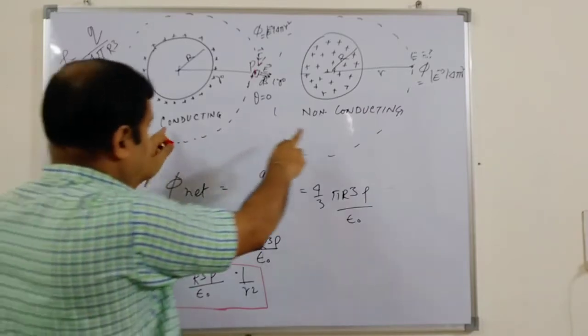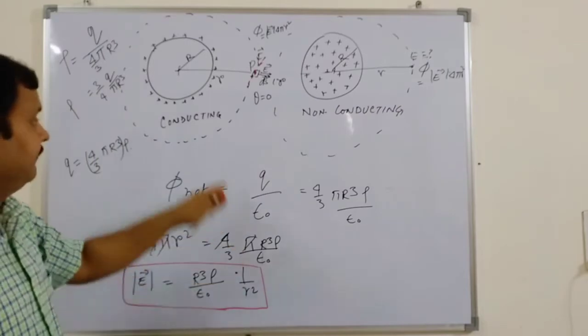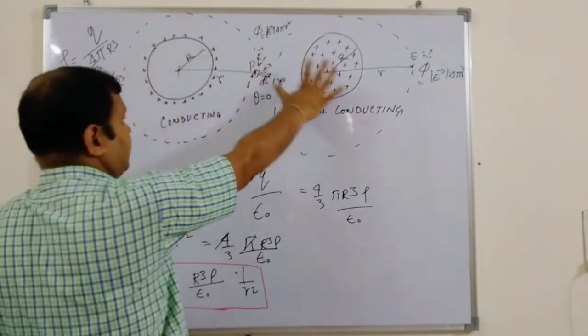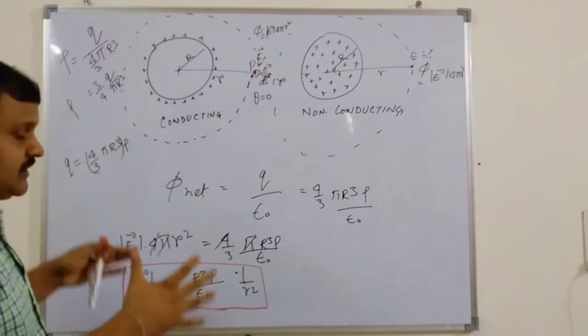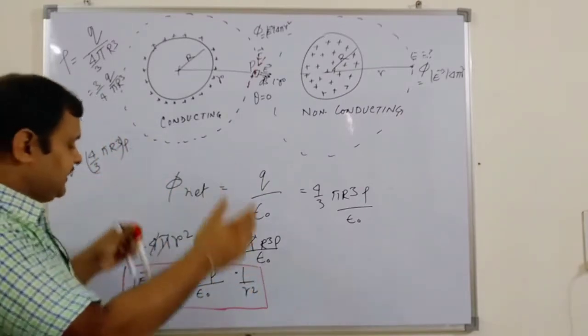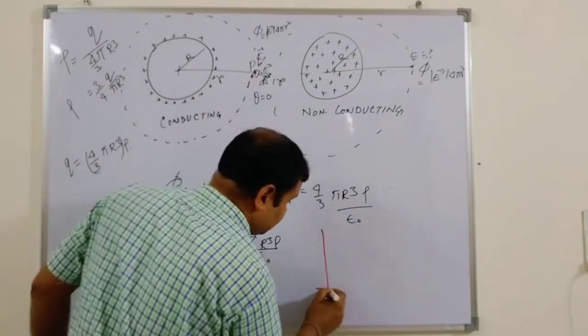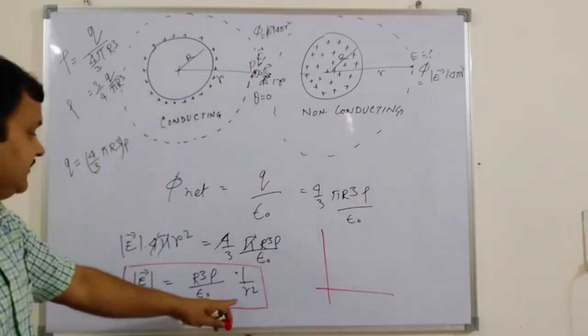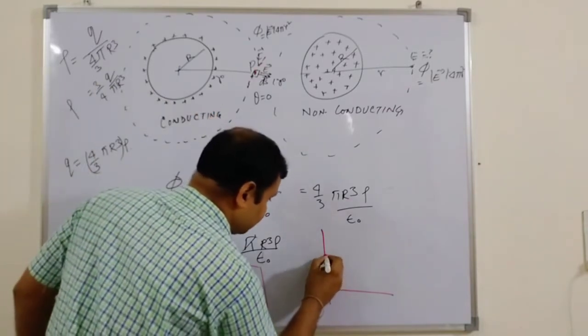Now we see that for both the conducting and non-conducting cases, the field outside is the same, because if the radius is the same, the total charge content is the same, so the relationship is similar. If you plot the graph of electrical field against R, at R equal to 0 it will be the maximum.